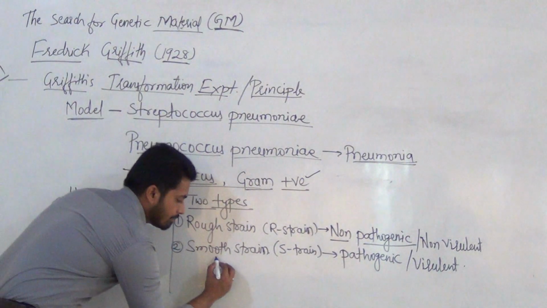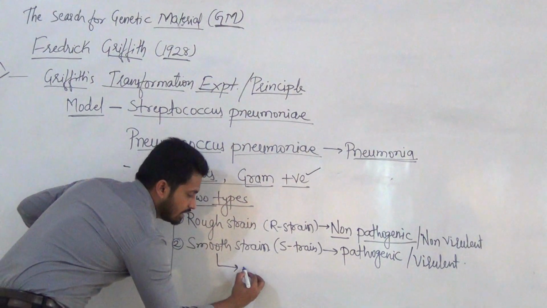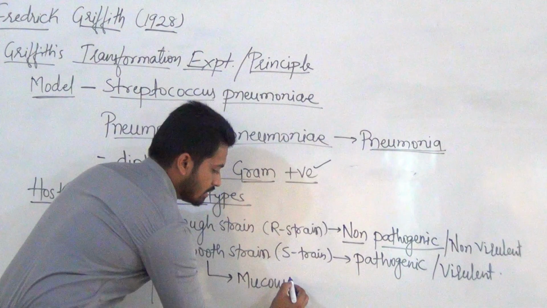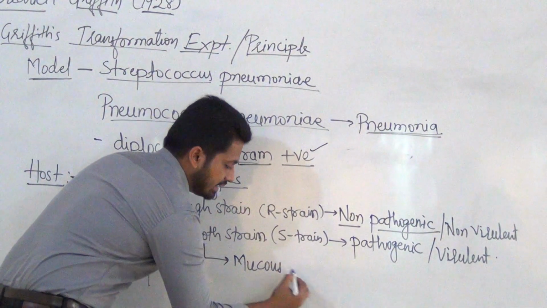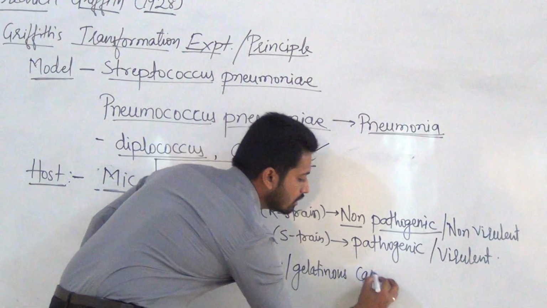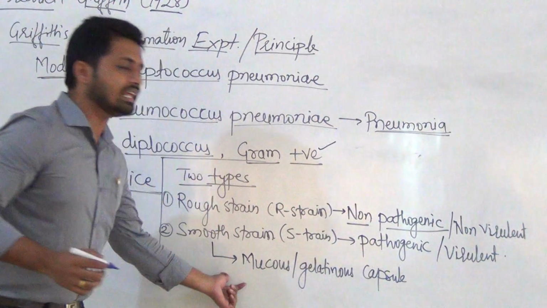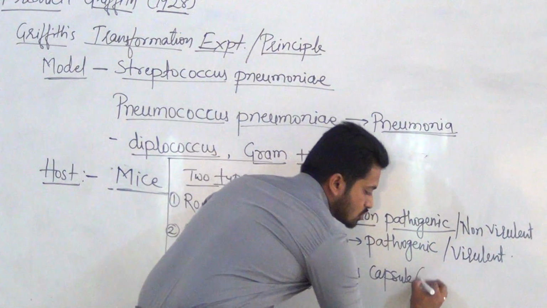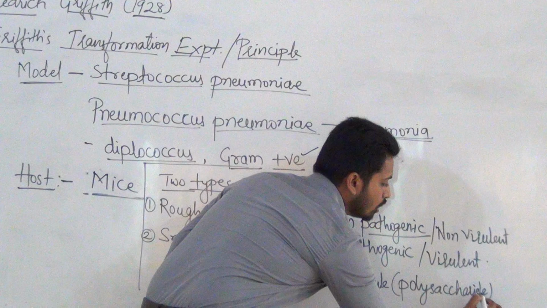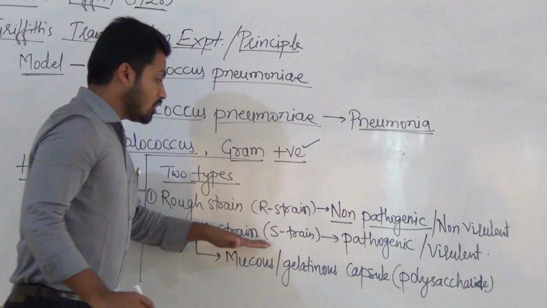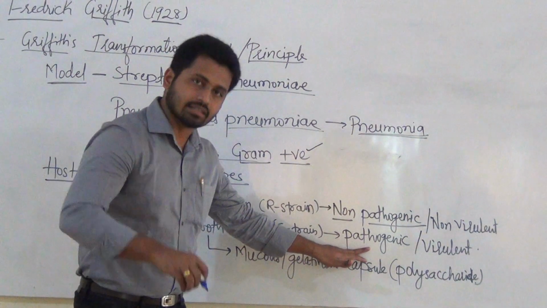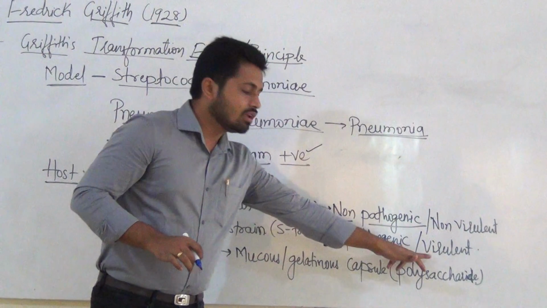This bacteria is covered with a mucus or gelatinous capsule. The body of the bacteria is covered with a mucus capsule, which is actually made up of polysaccharide. Now remember, this smooth strain bacteria is pathogenic, which causes disease. Such a bacteria we call pathogenic or virulent.